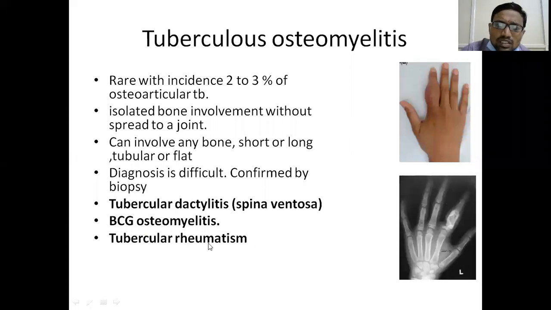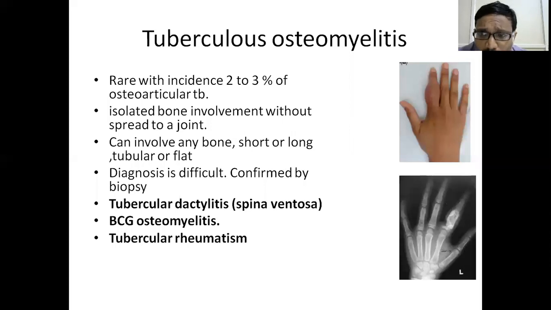Tubercular rheumatism. Usually single joint involvement will be seen in tuberculosis. But there are presentations where tuberculosis can present as polyarthritis. Usually polyarthritis is a feature of rheumatic fever and rheumatoid arthritis.